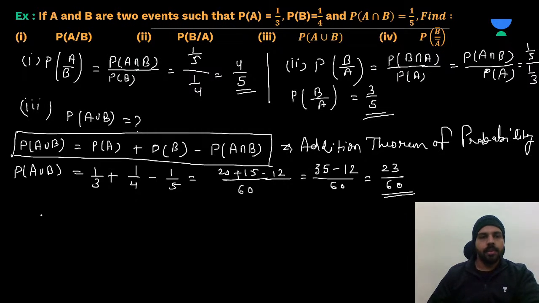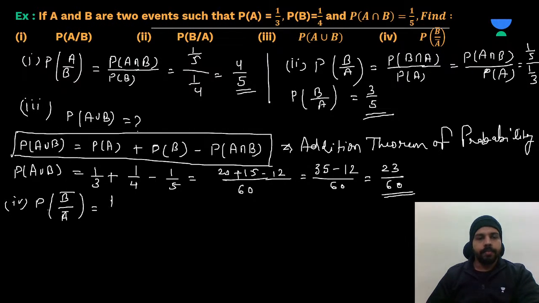Okay, now we have to find the fourth one. The fourth one says P of complement of B upon complement of A. That means we have to find the probability of the event complement of B happening when the complement of event A has already occurred.